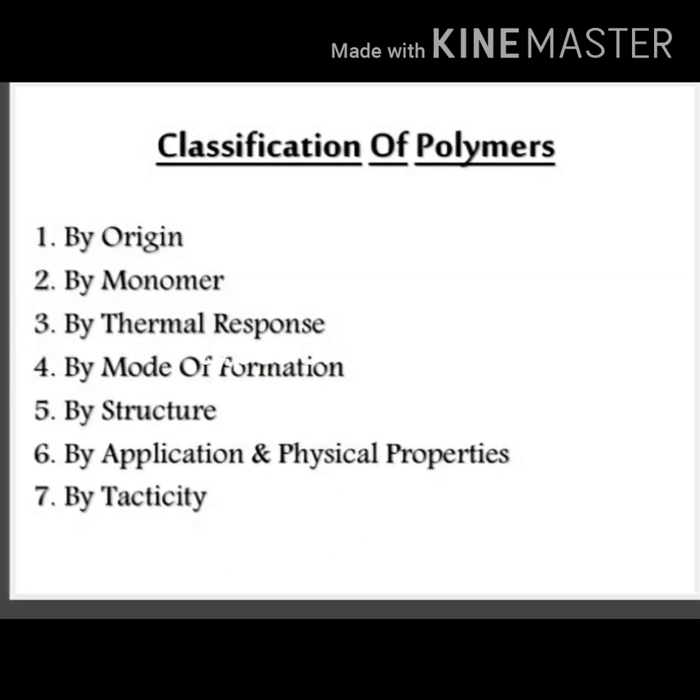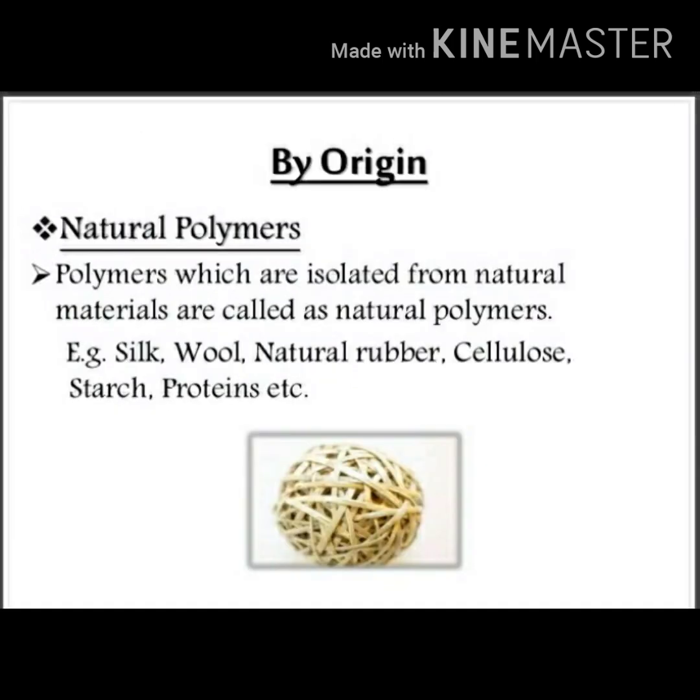Polymers can be classified on the basis of 7 types: by origin, by monomer, thermal response, mode of formation, by structure, by application and physical properties, by tacticity. Polymers can be classified into two types based on origin.